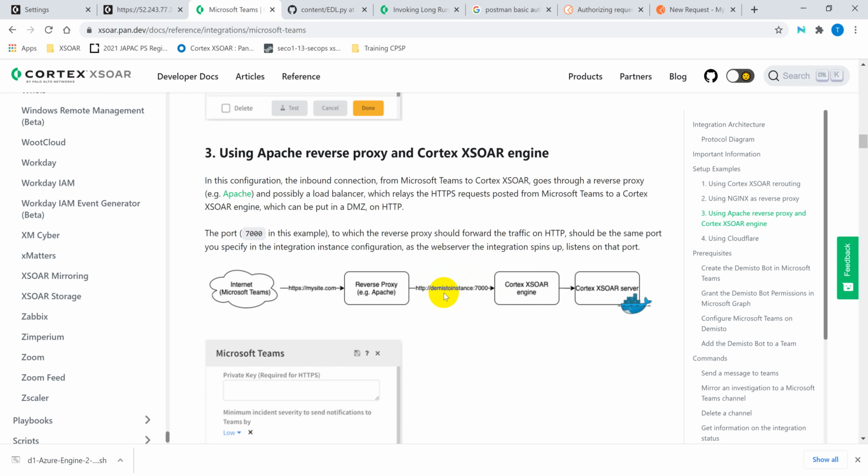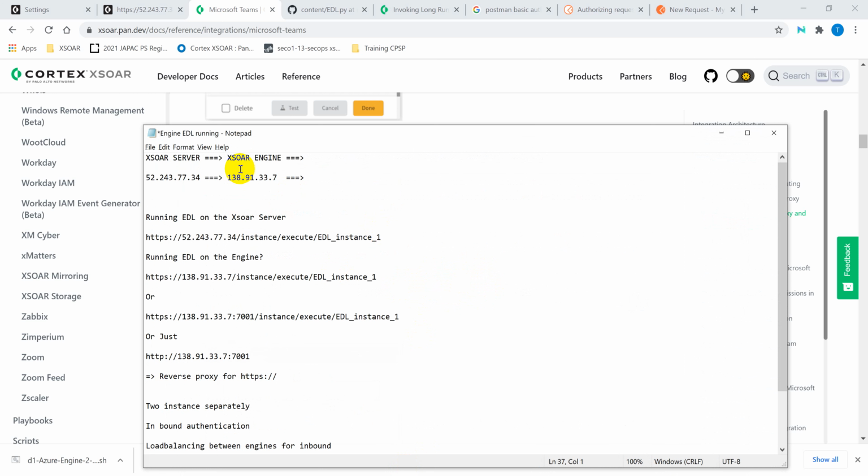So in this situation, we want to test out which IP address we should go in to collect those data. For this case, we have an Xsoar server, 52.243.77.33.